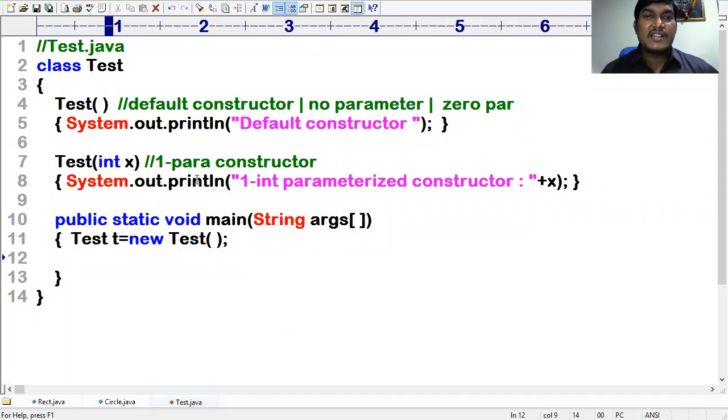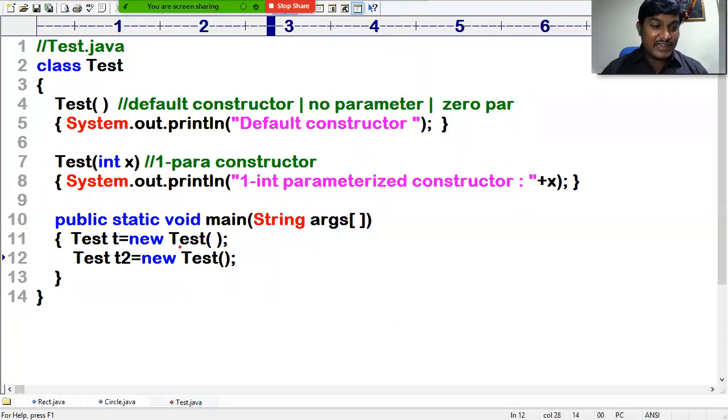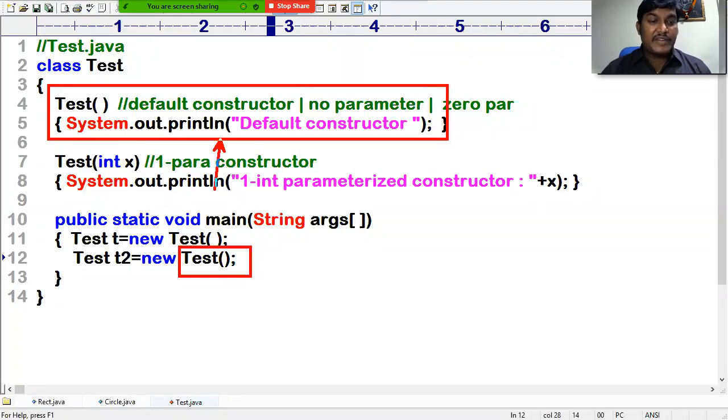Calling the constructor is nothing but creating the object. You can see now Test t2 equal to new Test. But in this case also, it is calling the parameterless constructor again. Is it possible or not? Happily possible, my dear friend.